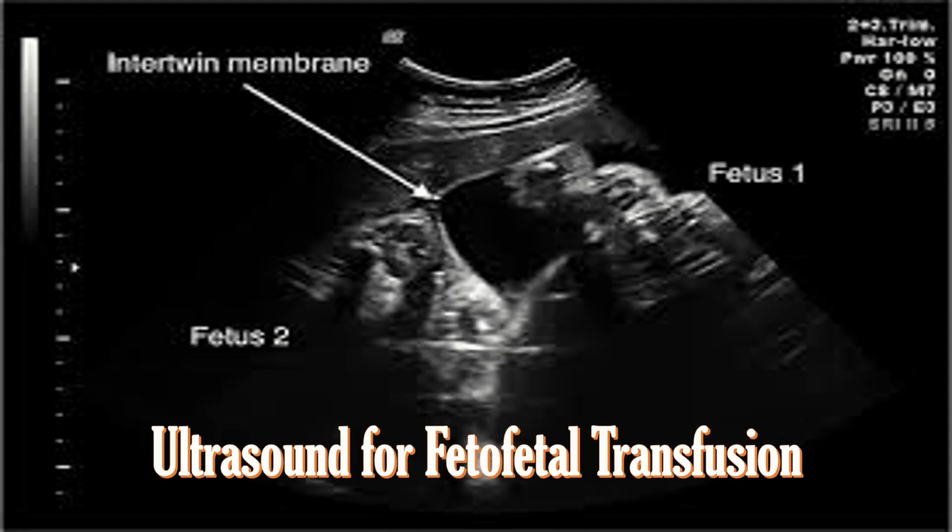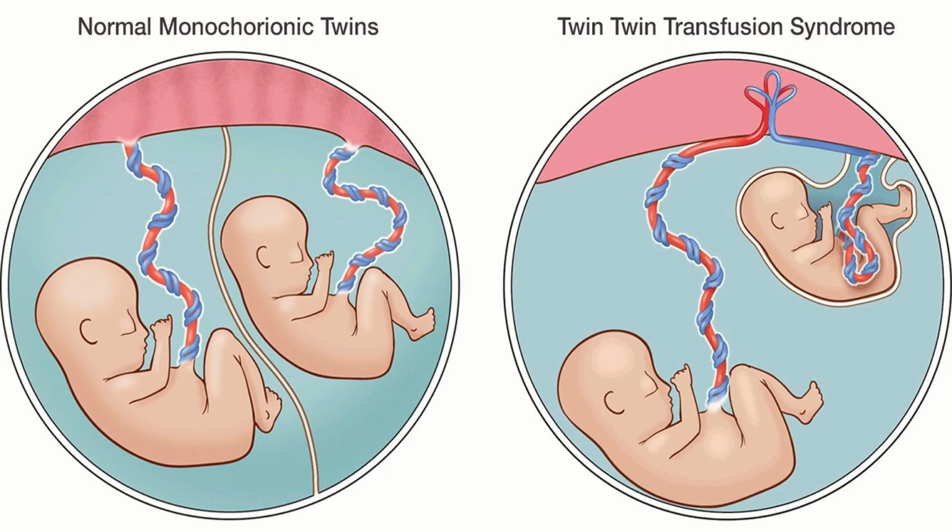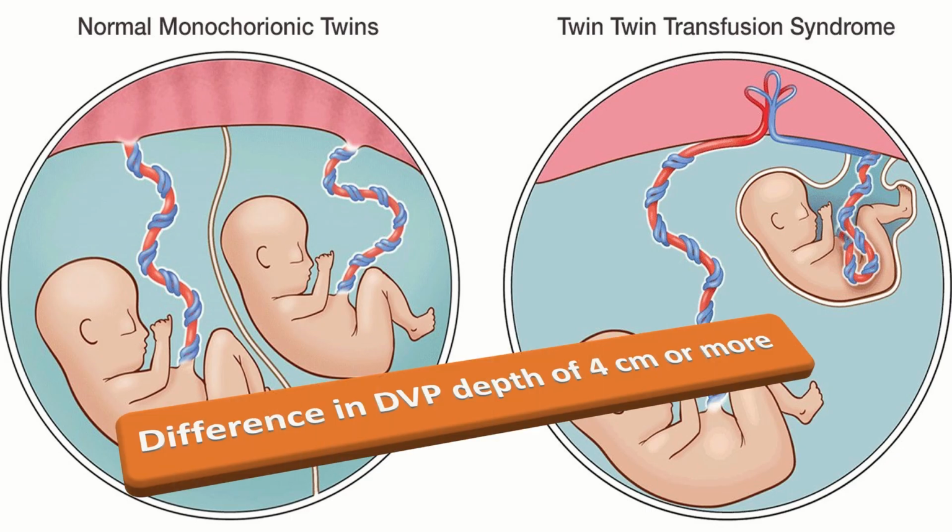Measure the DVP, the depth of the amniotic fluid, on each side of the amniotic membrane, and increase the frequency of the diagnostic monitoring for fetofetal transfusion in the woman's second and third trimester to at least weekly if there are concerns about differences between the babies' amniotic fluid, that is a difference in the DVP depth of 4 cm or more. Include the Doppler assessment of umbilical artery flow for each baby.